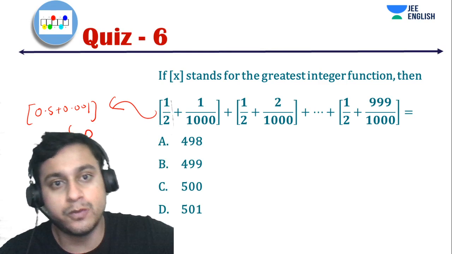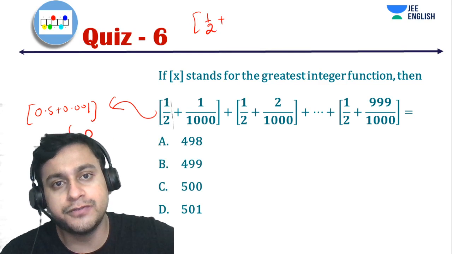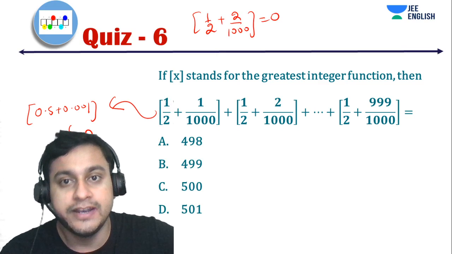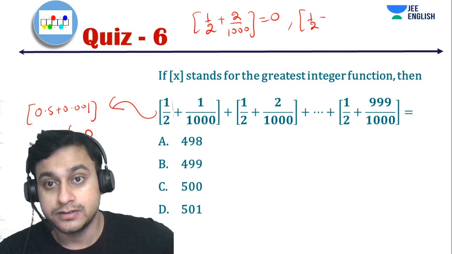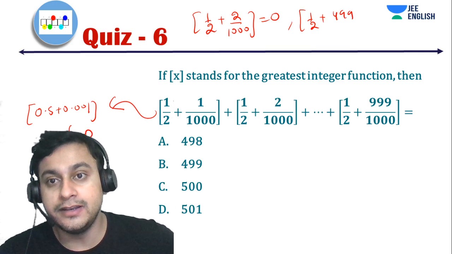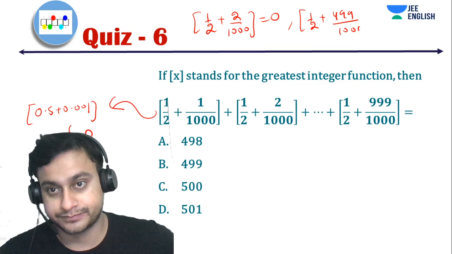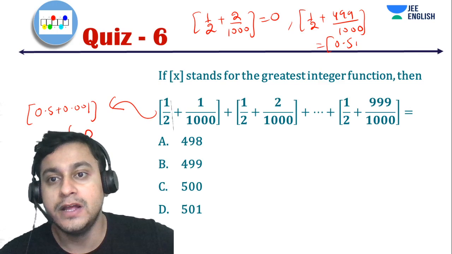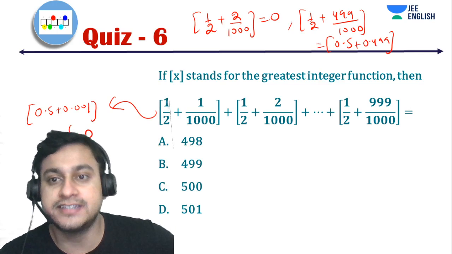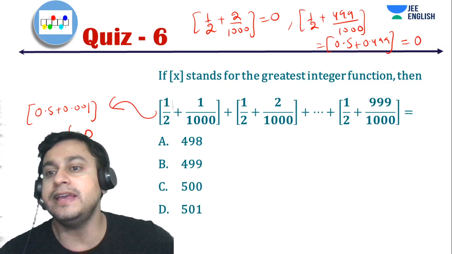For the next value, what will happen? Box of half plus 2 by 1000, so this also will be 0. The next value also will be 0, and it will be 0 throughout till 499 by 1000, because this will be box of 0.5 plus 0.499, which is obviously lesser than 1, so its box will be 0.